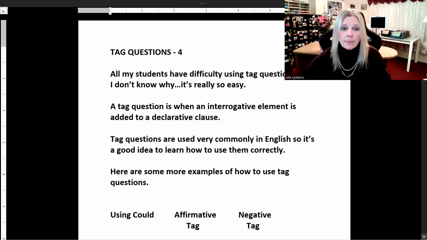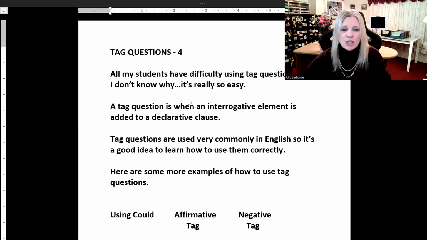So let's switch over, get our trusty work screen. Here it is. Okay, good. So tag questions number 4. All of my students have difficulty using tag questions. I don't know why, it's really so easy.